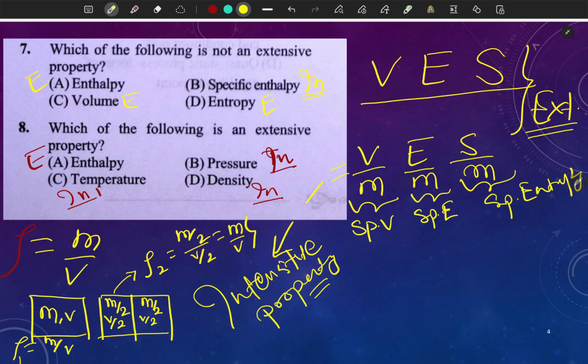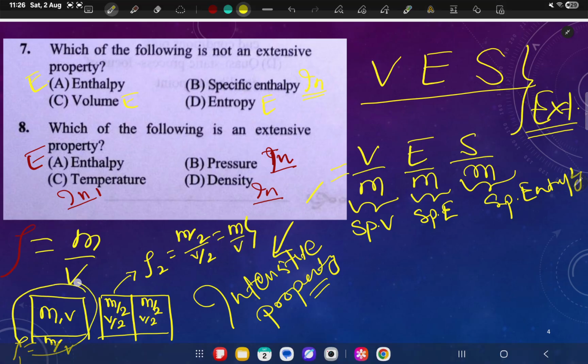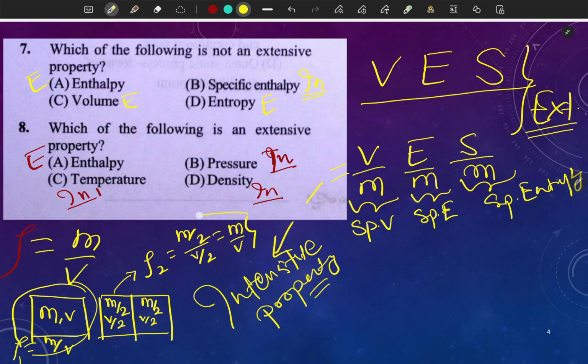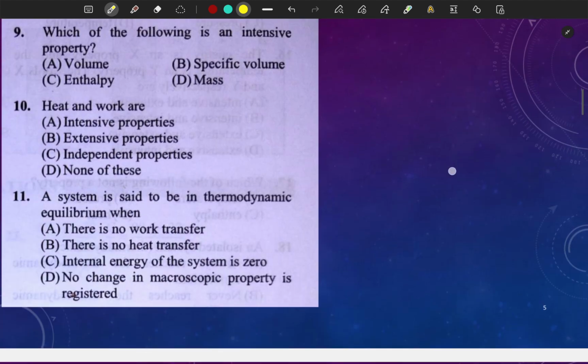It will be m/v. So you can see that the initial density of this system was m/v. After partitioning, the density is again m/v. Correct. So density does not depend on the mass. Density is independent of the mass. So I hope these concepts are clear. Now come to this question.